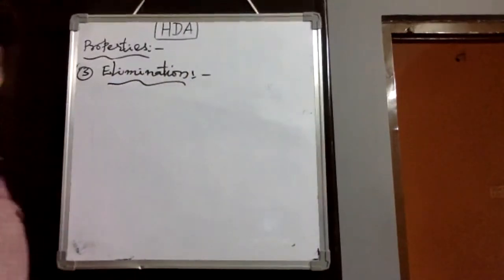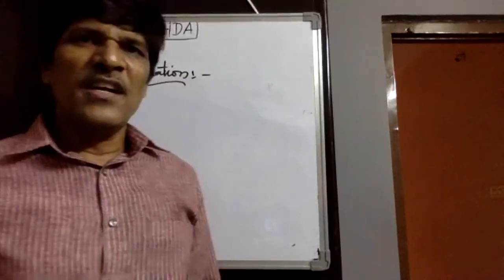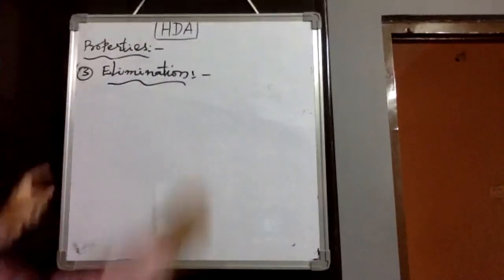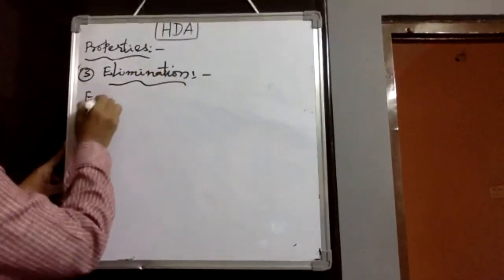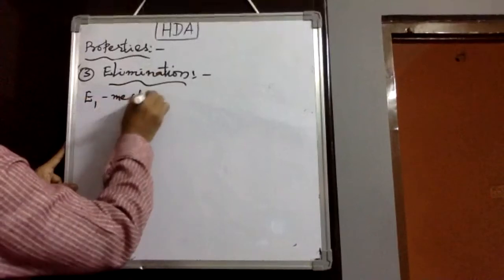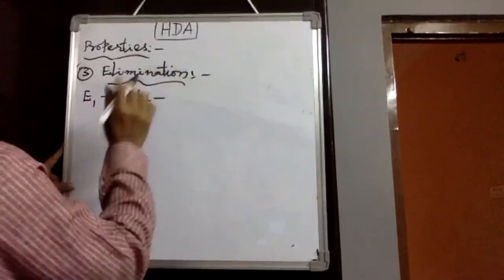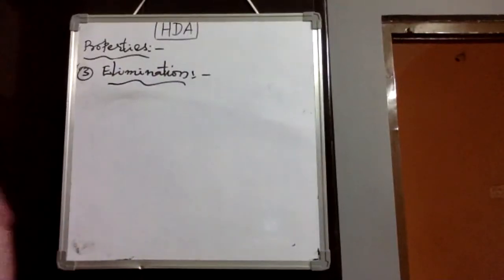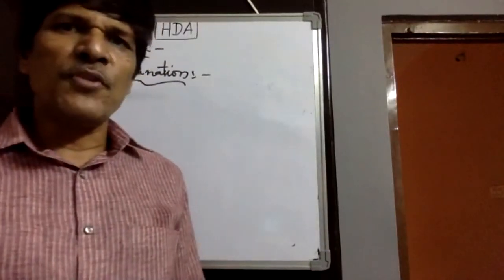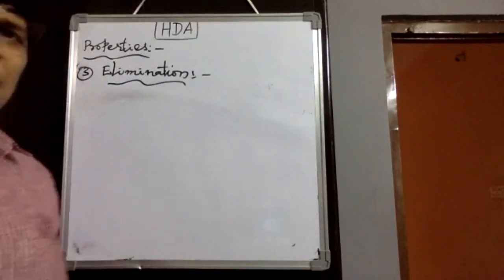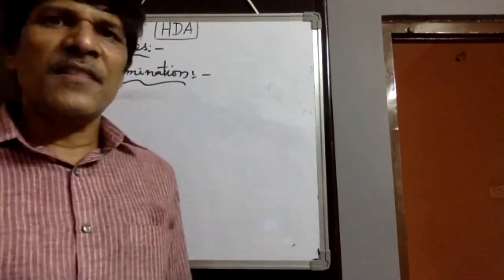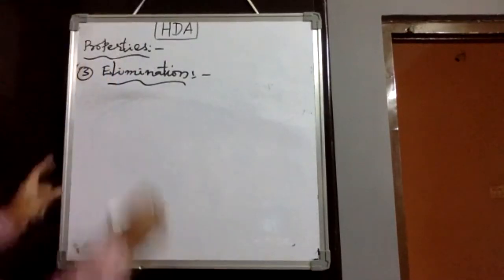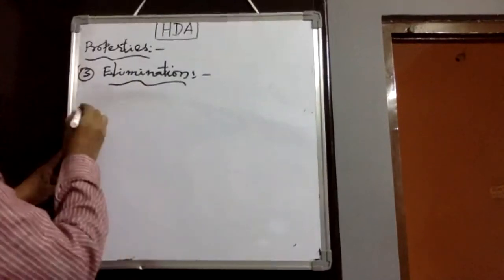Elimination follows E1, E2 and E1CB types of mechanisms. Suppose you take the E1 or E2 mechanism. Let us take elimination generally. Elimination means the alpha position halogen and beta position hydrogen are eliminated in the form of hydrogen halide in the presence of various eliminating reagents.